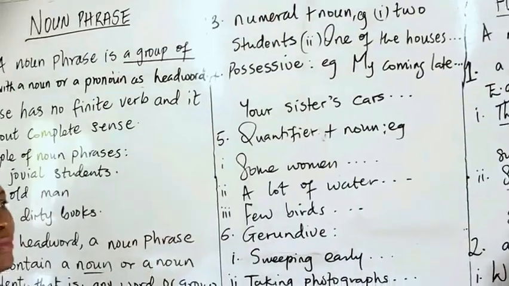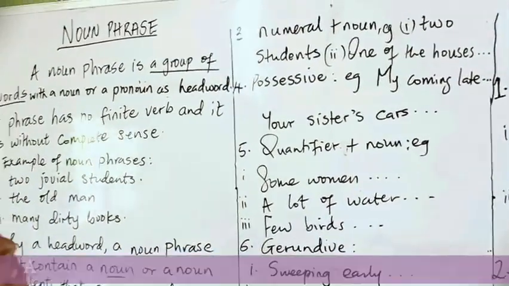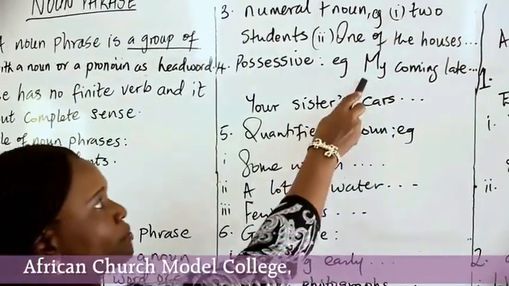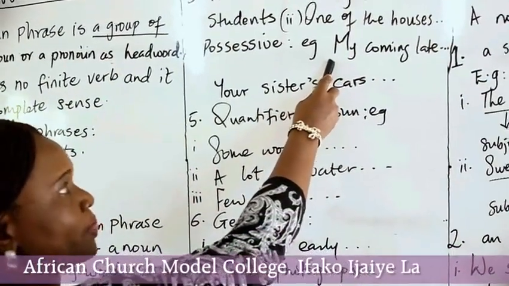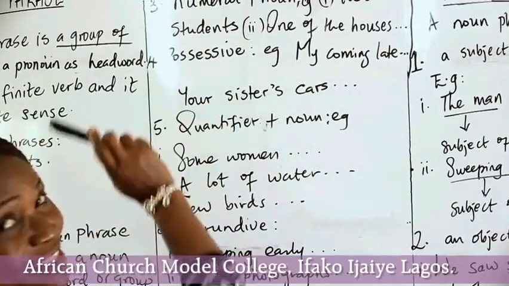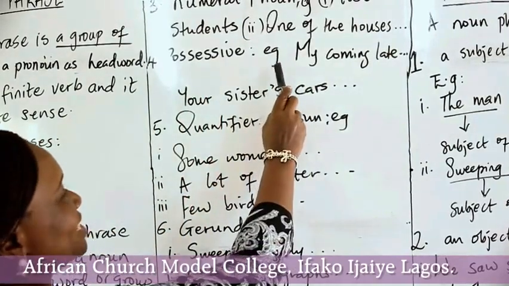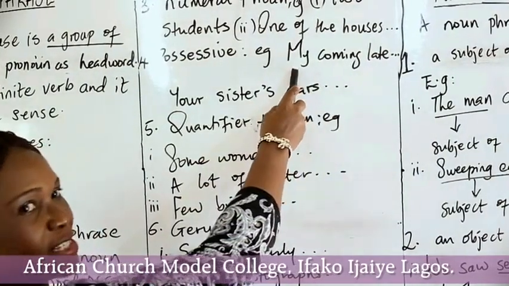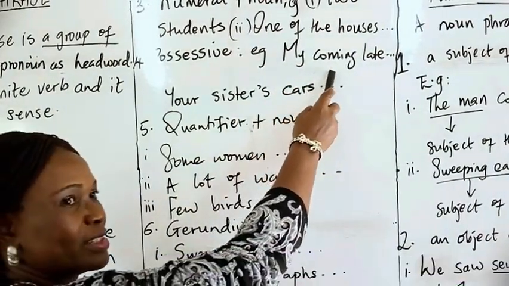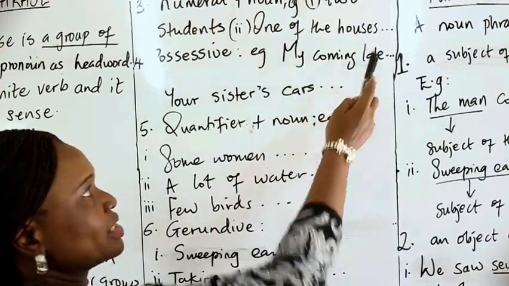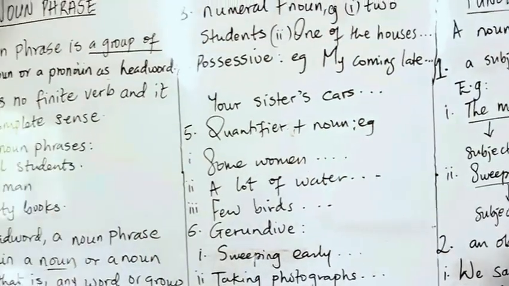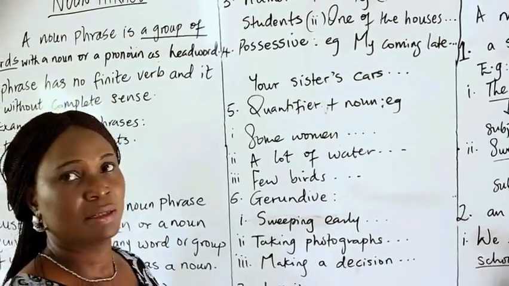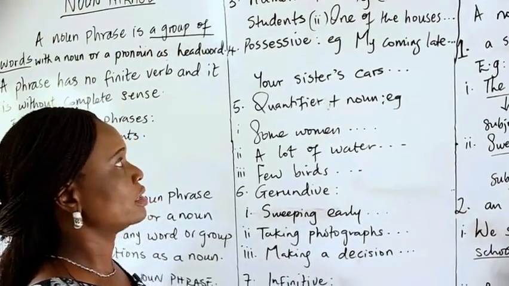Number 4. A noun phrase can start with a possessive. Example, my is a possessive. Example, my coming late. My is possessive, coming is gerundive, late is another part of speech that can go with that.